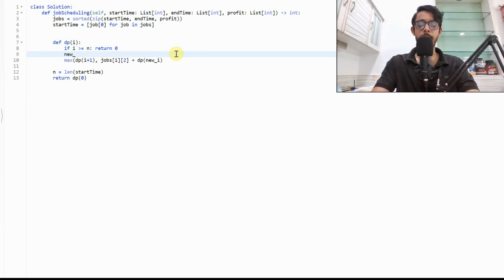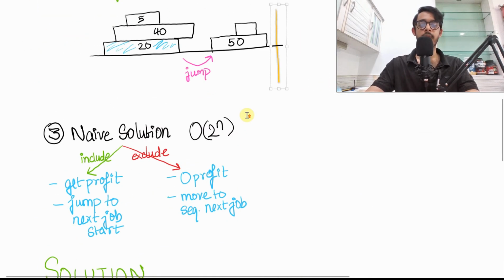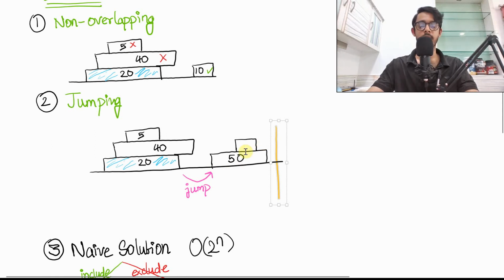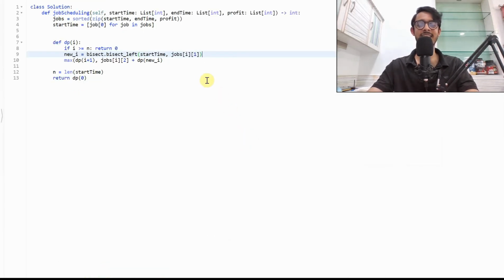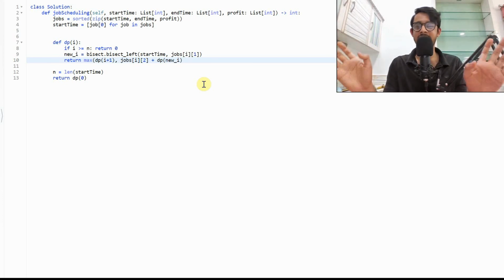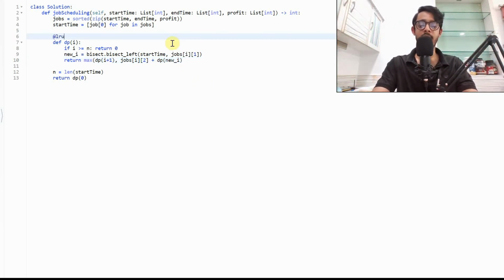New i is going to be found using binary search. So we'll do bisect dot bisect_left of this list, start times, and we'll find the element jobs of i at index 1. Bisect left means that I'm going to find this one job right here. Feel free to pause if this is confusing. This is pretty much it. This is the entire solution to the question. I'm not kidding. We'll also do lru_cache with None, and we're done.